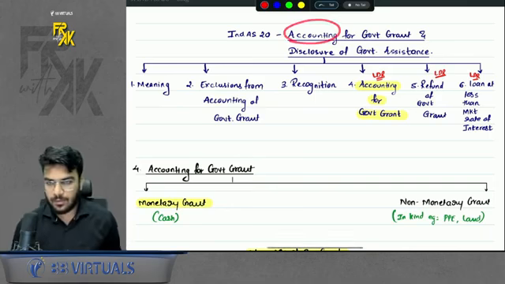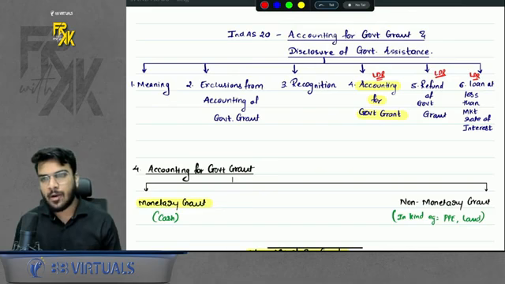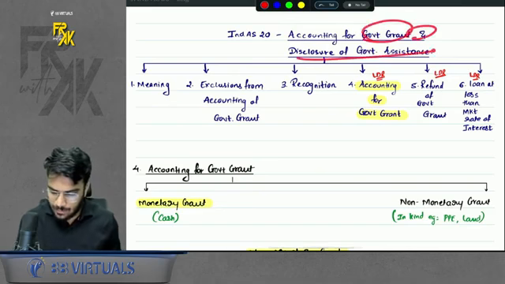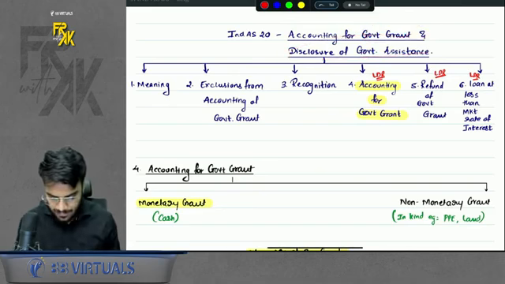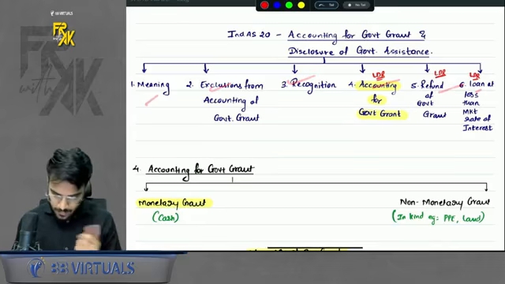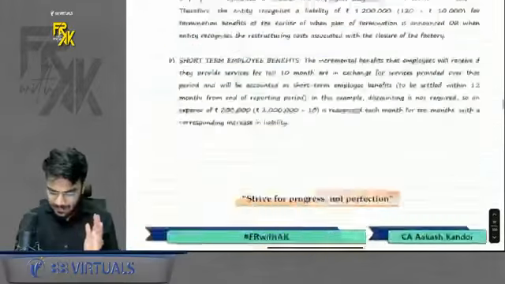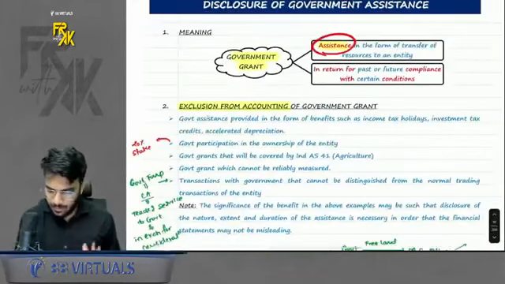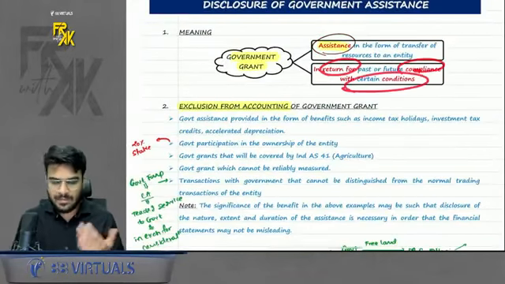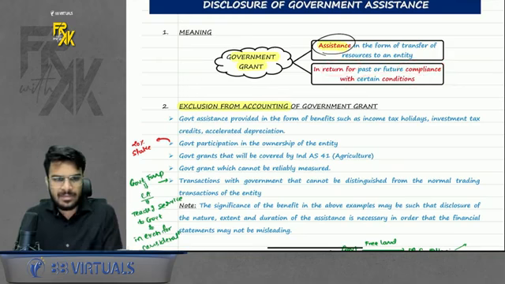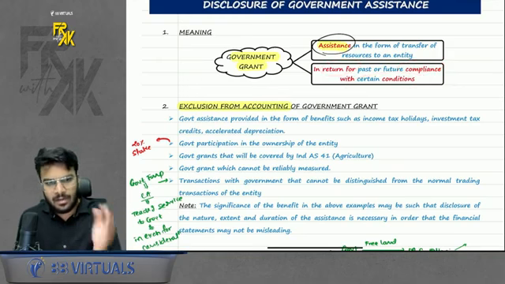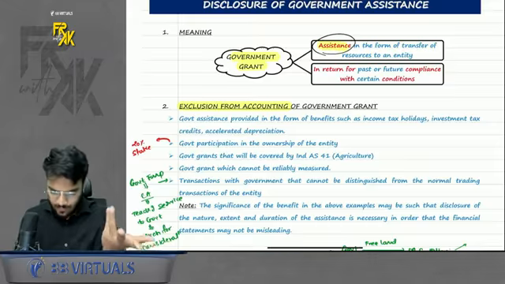First of all, the name of Index 20: accounting for government grant and disclosure of government assistance. How many points are there? Total there are 6 pointers. First is meaning. What is the meaning of government grant? The meaning is very simple. It is nothing but the assistance provided by government in return for compliance with certain conditions. That means the government will give you some assistance in the form of monetary or non-monetary grant and expect some conditions to be fulfilled from your end.